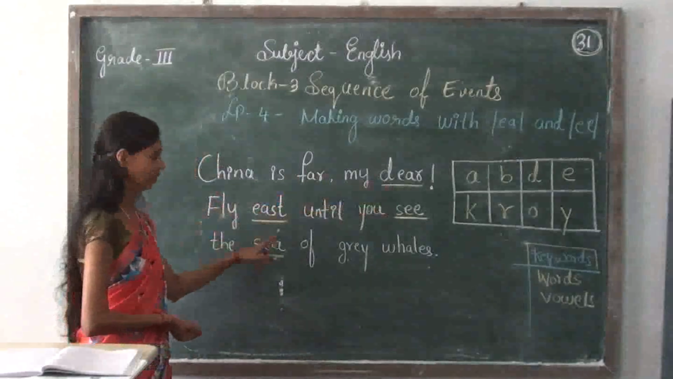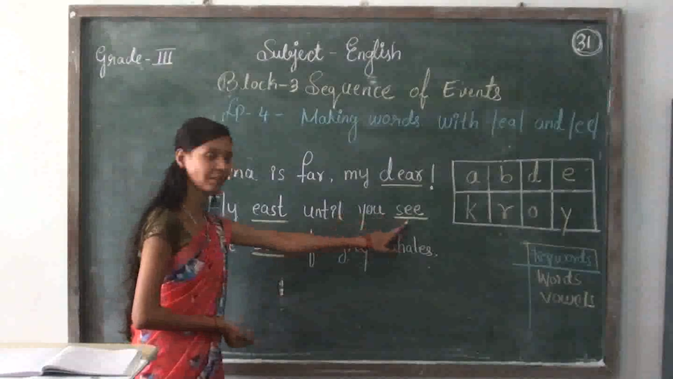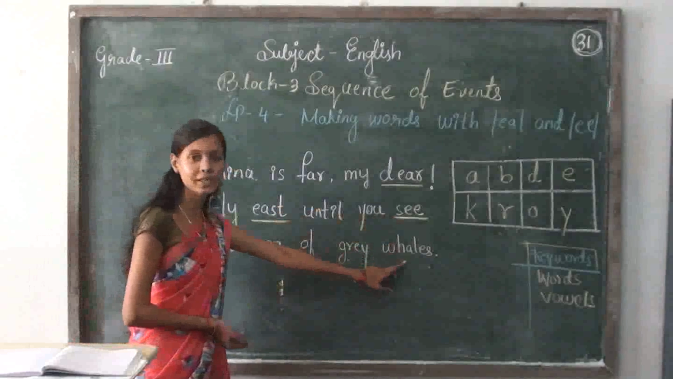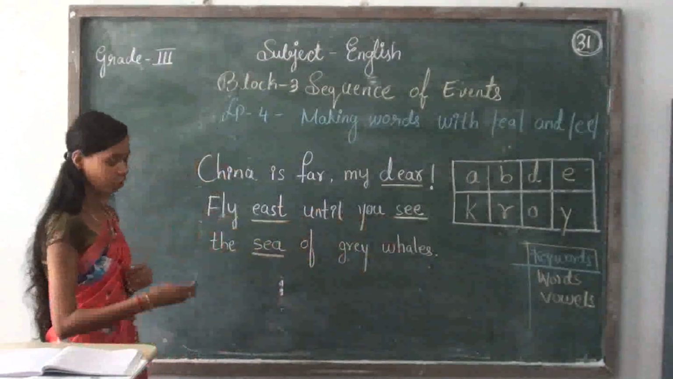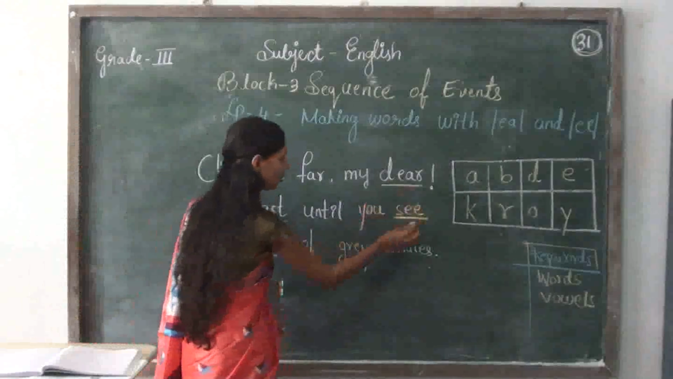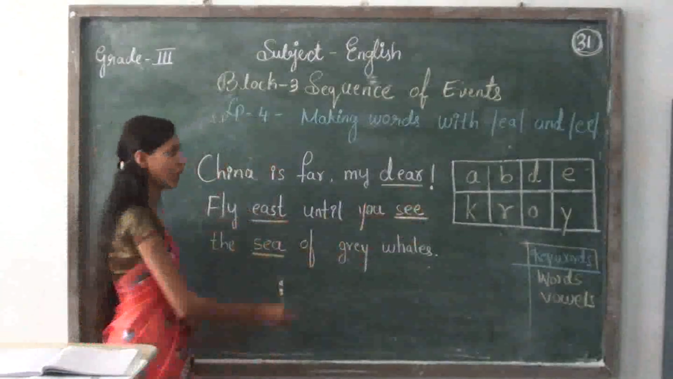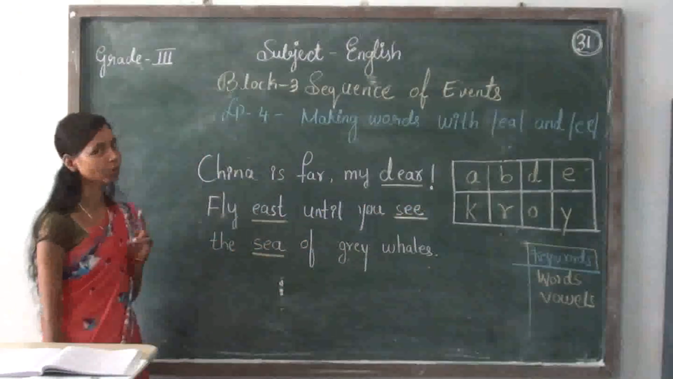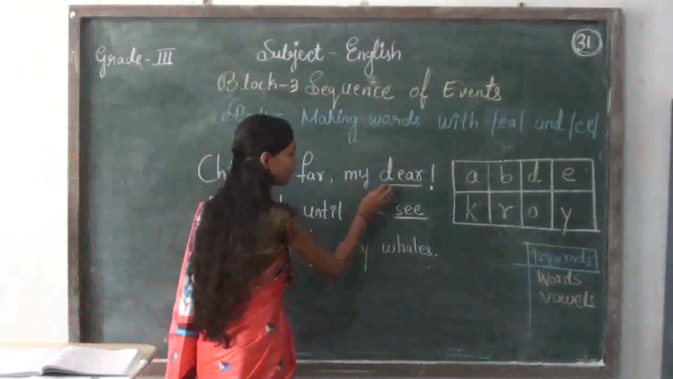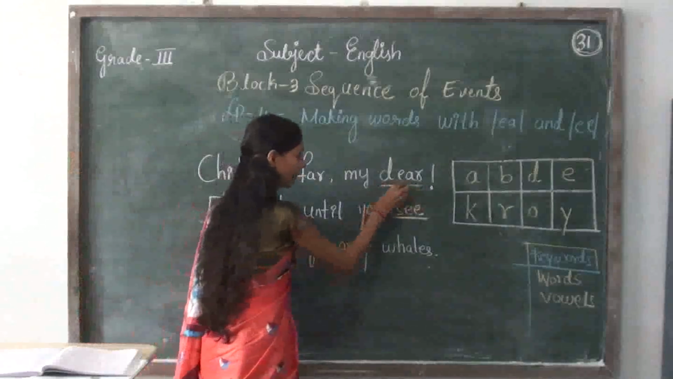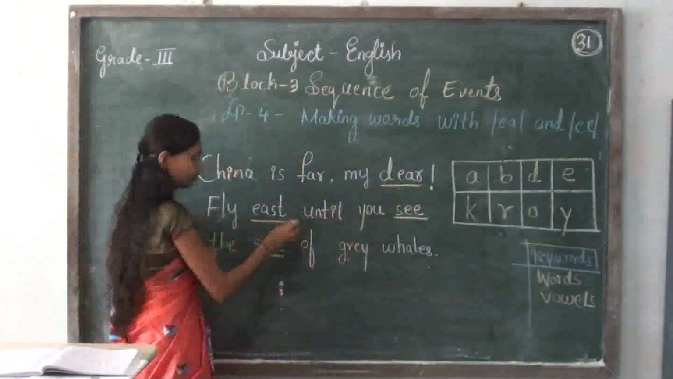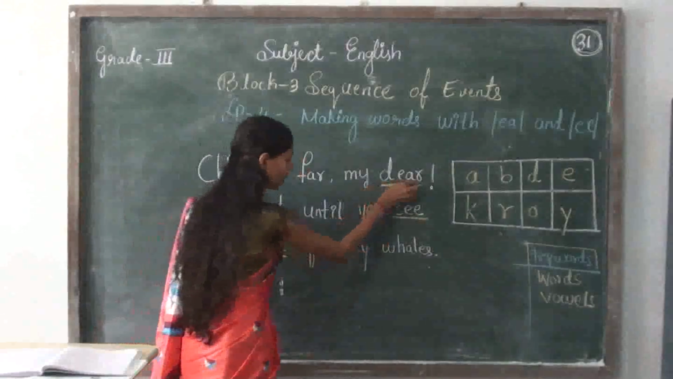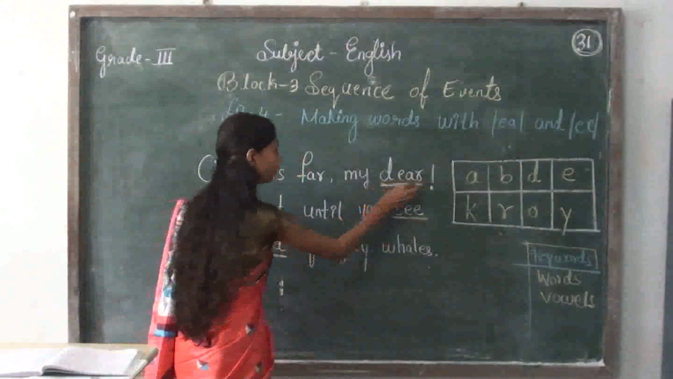Fly east until you see the sea of great whales. Okay, students, now the words which I have underlined, you have to read or repeat 2 to 3 times. Let us read with me. Dear, east, sea. Dear.